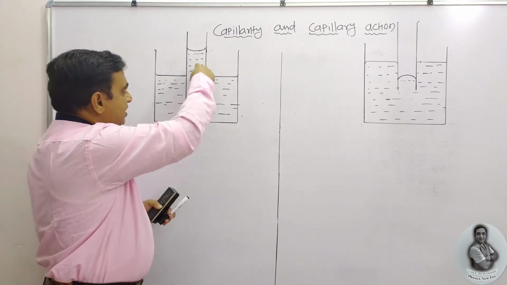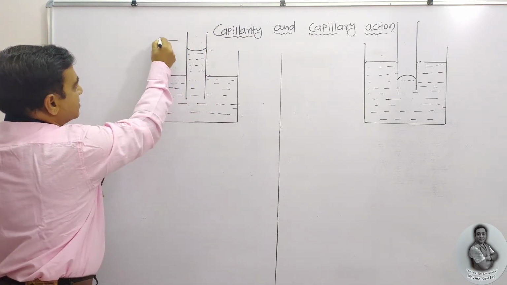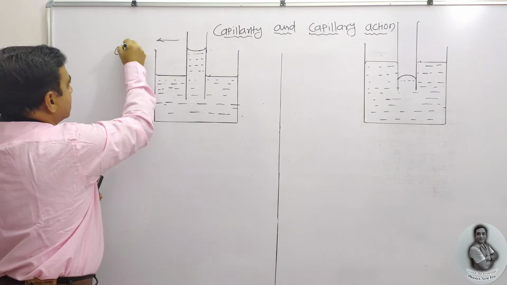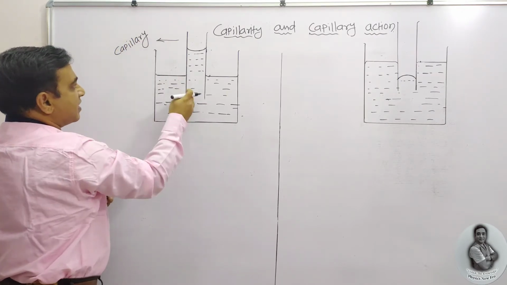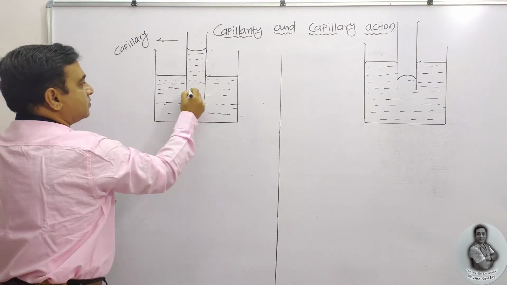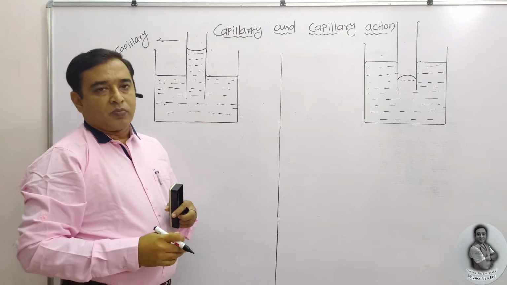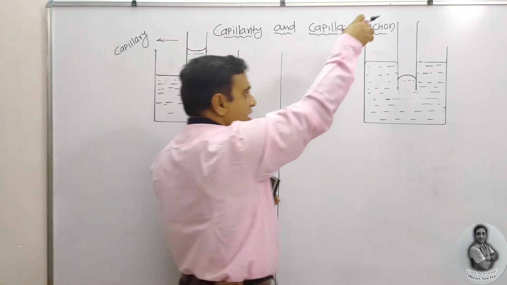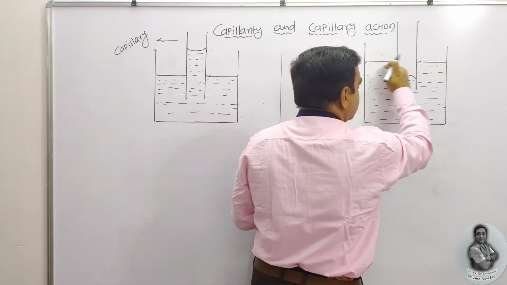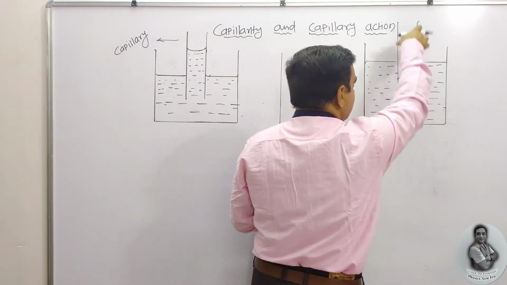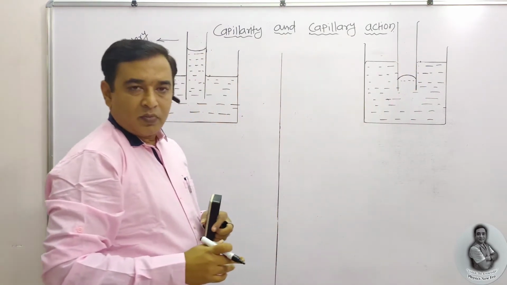See, this is a capillary tube. This capillary tube is inserted inside the liquid. There is a rise in the level of the tube. Liquid rises inside the capillary tube. Here, when it is inserted, there is a fall in the level of the tube. This is the original level. As soon as this capillary tube is inserted, there is a fall in the level of the tube.